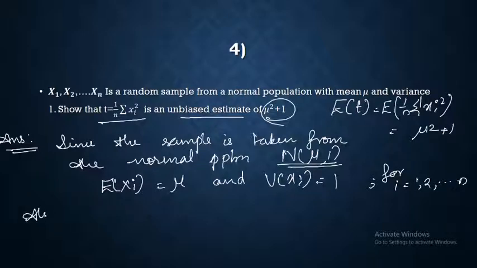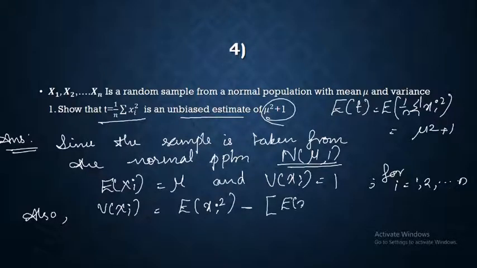Also, we know that variance of xi is equal to expectation of xi square minus expectation of xi the whole square. So from this we will get 1 is equal to expectation of xi square minus mu square.